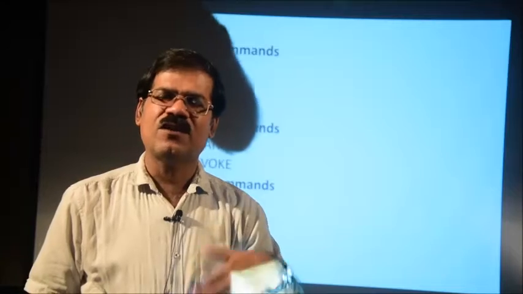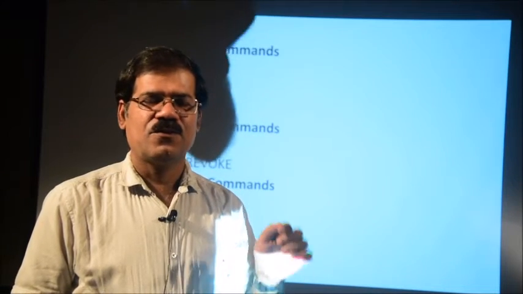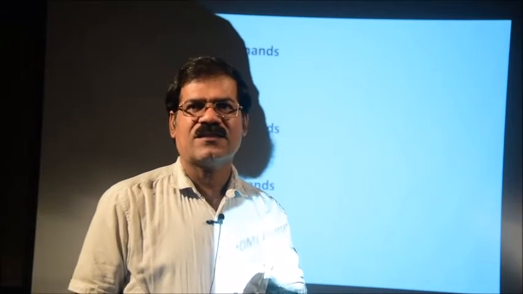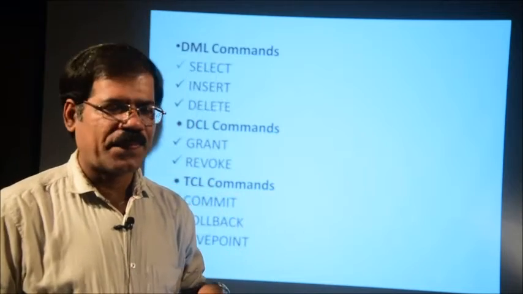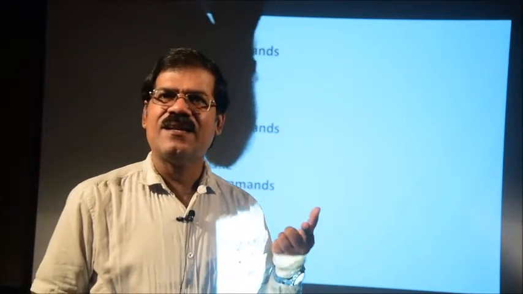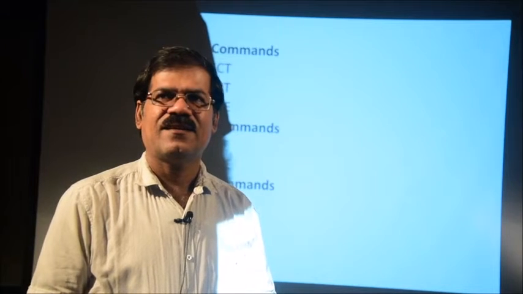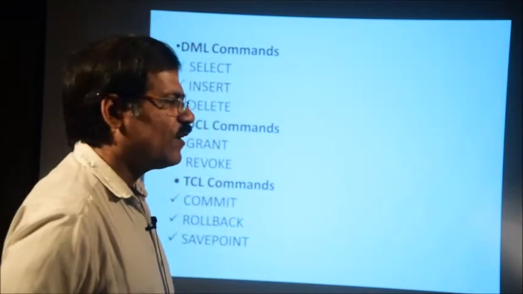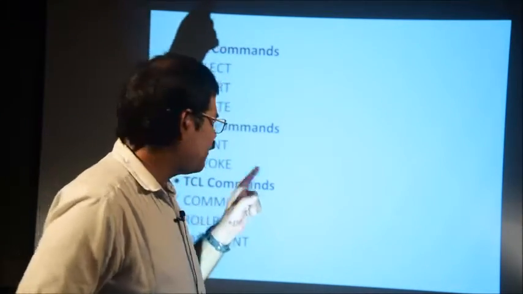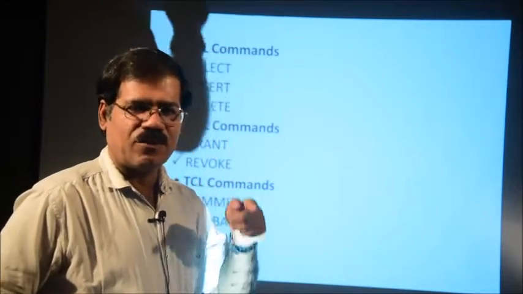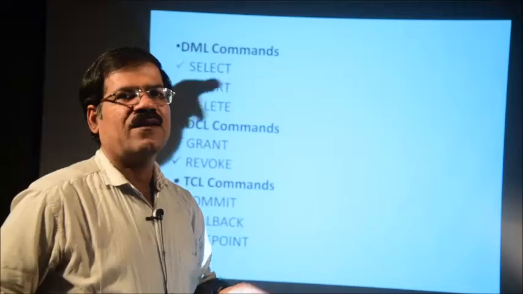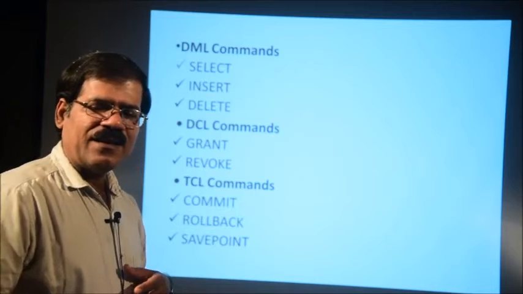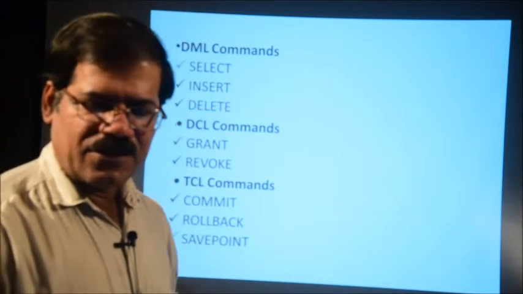Already 3000 lines of code are executed. So, the pointer is there, that is already safe. When the failure is recovered, we cannot start again from the first line. So, where do we start? Again from 3001 onwards, because already 3000 lines of code are executed. So, that marker will be pointed to by the save point. Save point is just like a pointer, pointing to what extent the statements are executed. There are so many other commands as well. These are the basic commands we can use in TCL. This is just the overall idea.